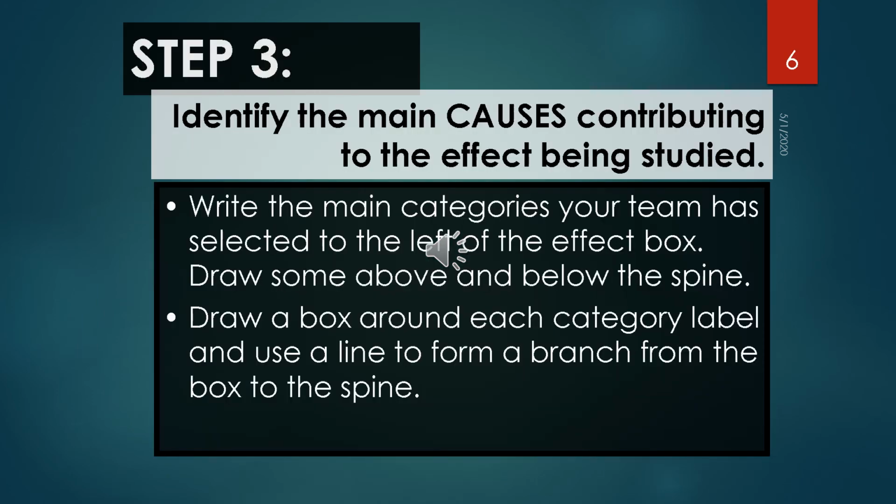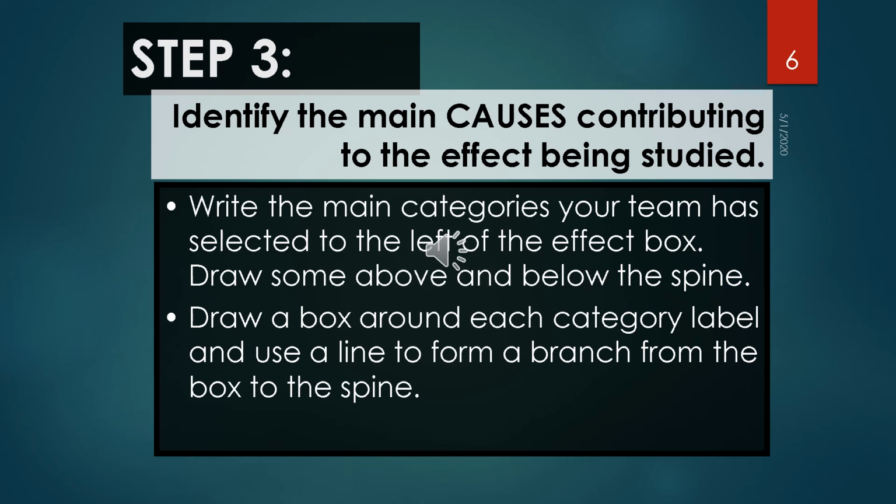Step three: identify the main causes contributing to the effect. These are the labels of the major branches of your diagram, and they become the categories under which the many related causes are listed. Therefore, establish the main causes or categories under which possible causes will be listed.